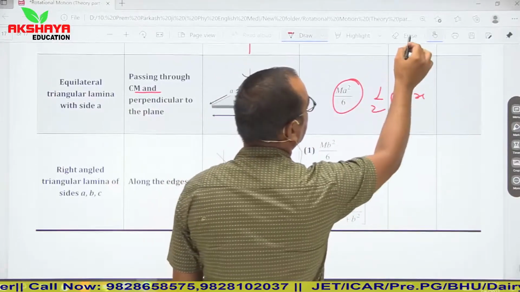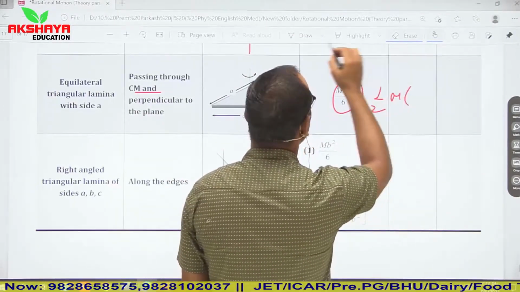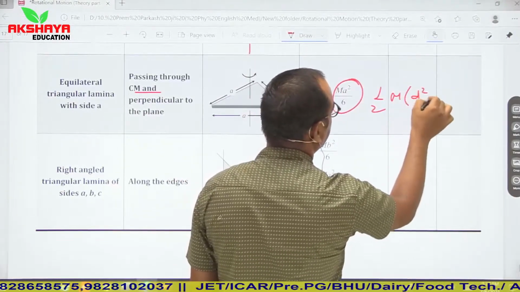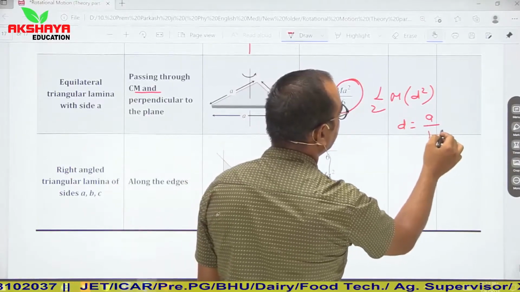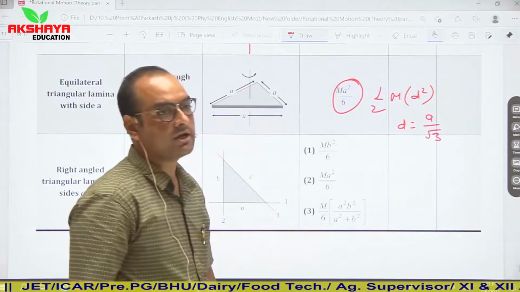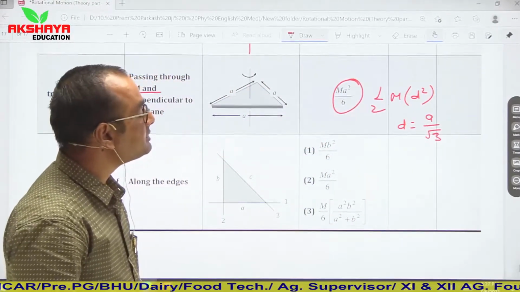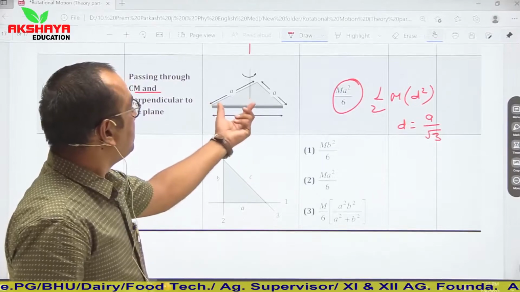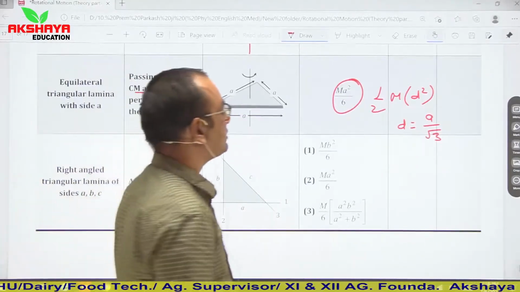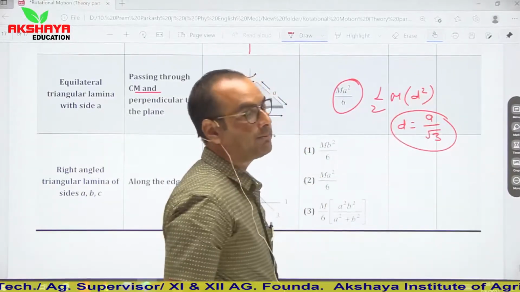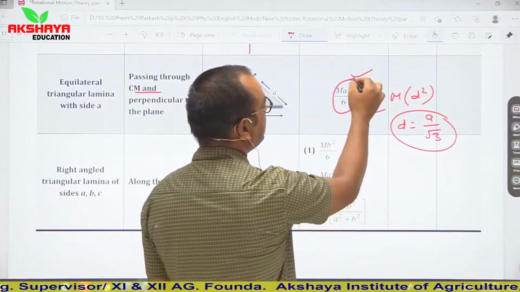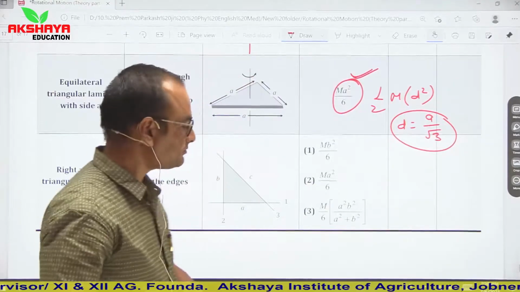Let us consider it d, md square. So d is a upon root 3. D is the perpendicular distance from the axis of rotation. So if we place d equal to a upon root 3, then it will be ma square upon 6.